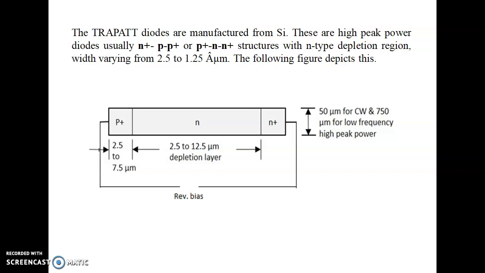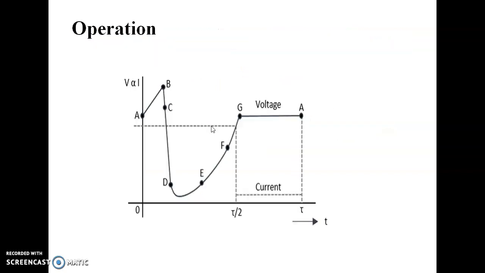Now, further operation of the TRAPATT diode can be understood with the help of the graph here. This graph corresponds to the same structure that we have discussed before. In this graph, time is represented along the horizontal x-axis, and voltage or current is represented along the vertical axis.